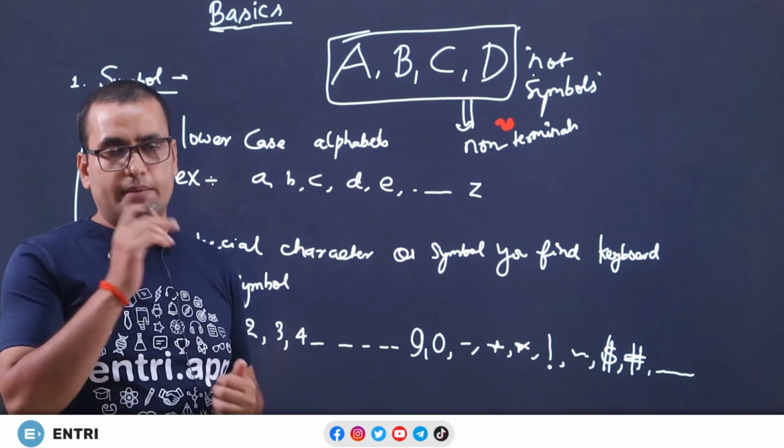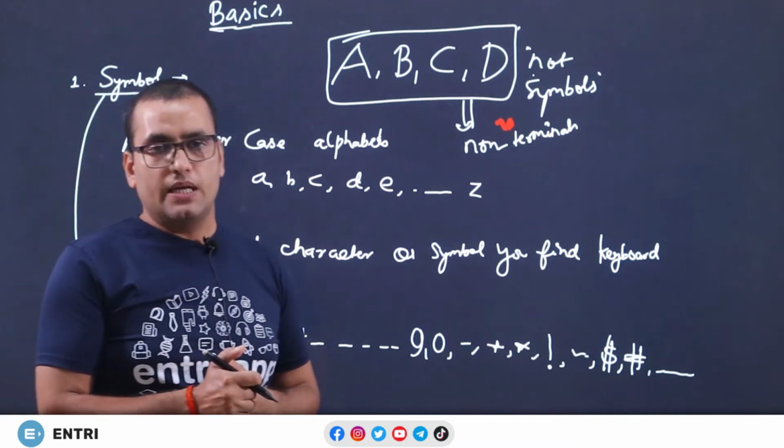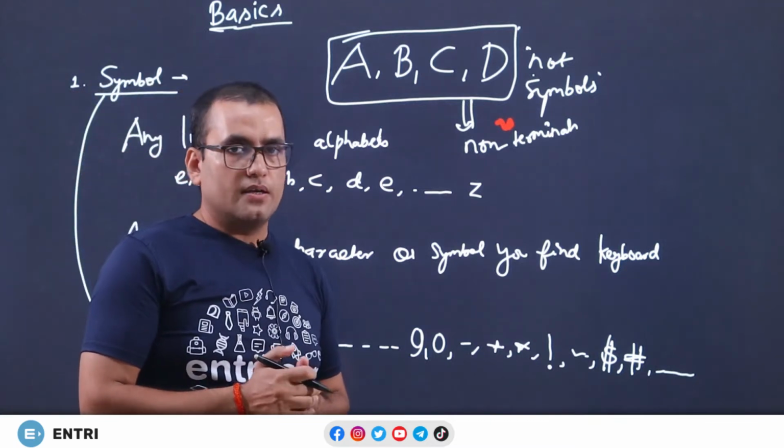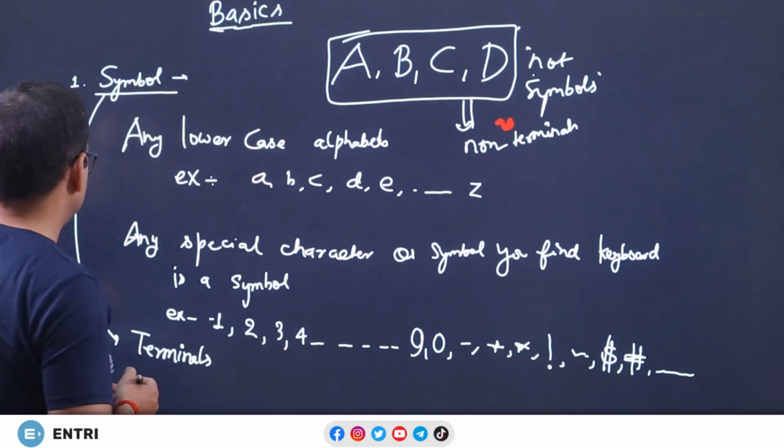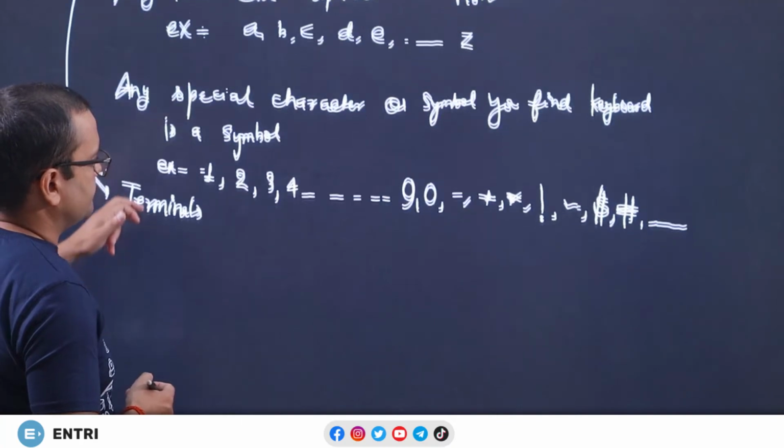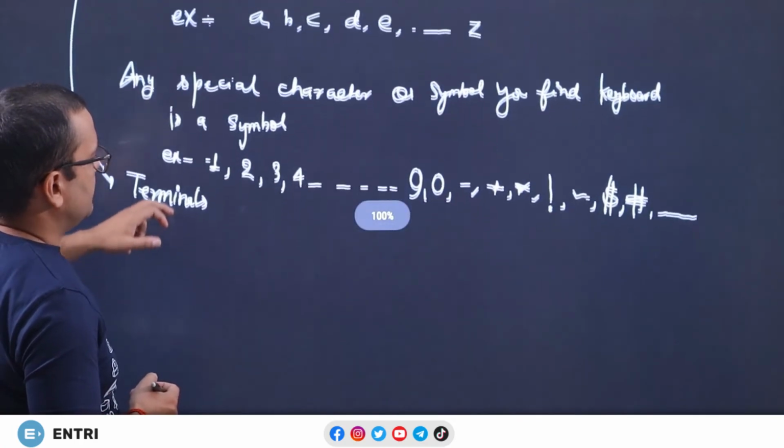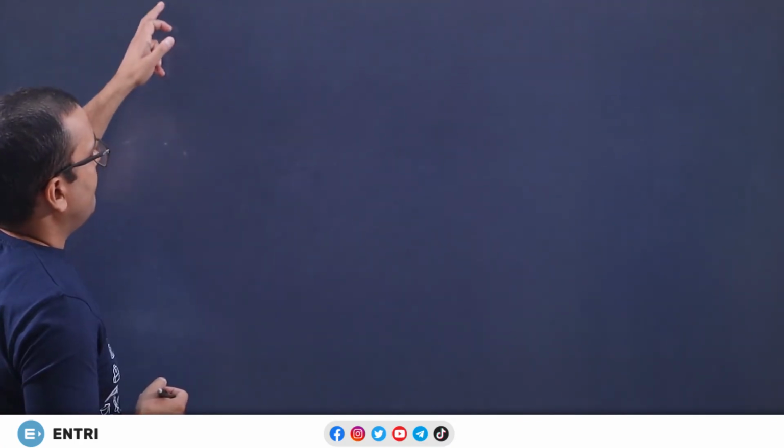Now, the second point is important, and that is string. What is a string? Let us check. The second point is string. So, now check this one.